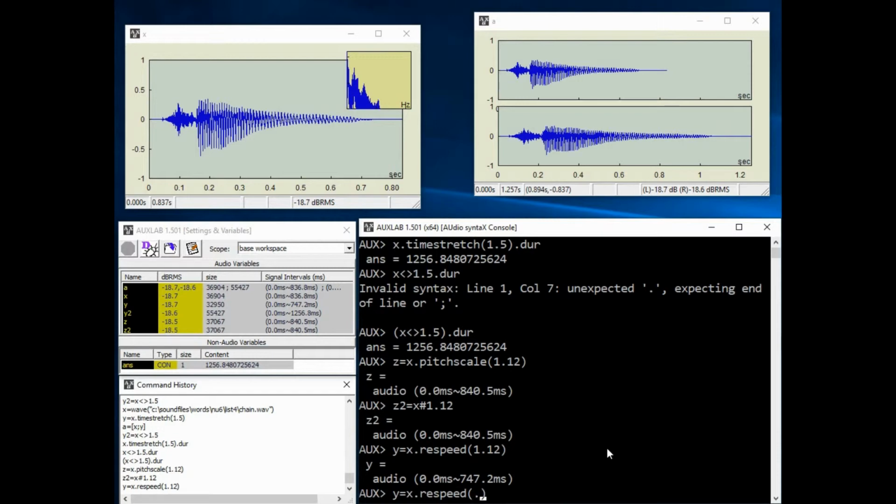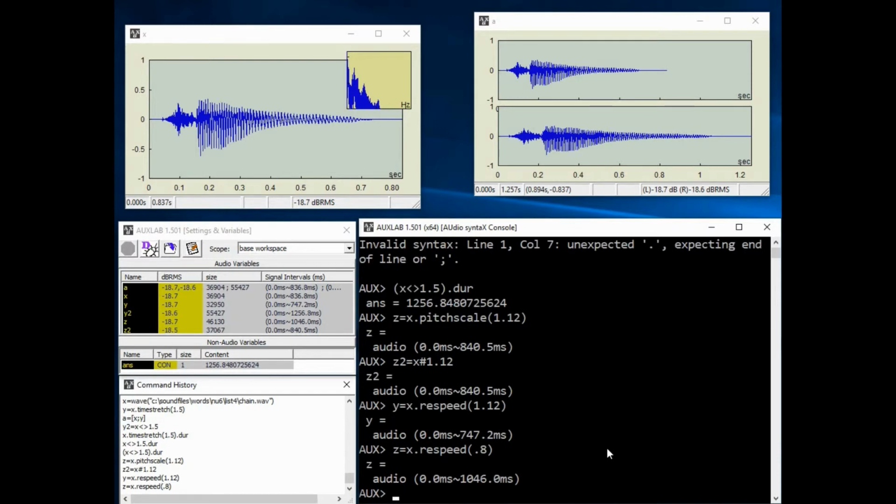If z is x.respeed 0.8, then the pitch goes down to 80% of x. But the duration is 1 over 0.8 times longer or 25% longer. The operator of respeed is tilde, so this is the same.